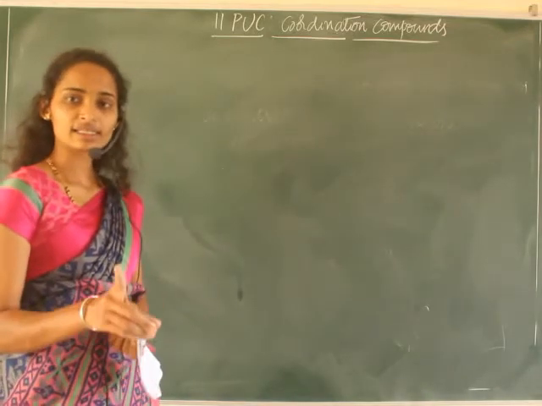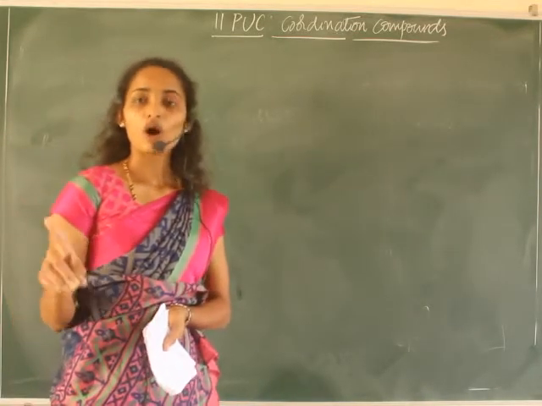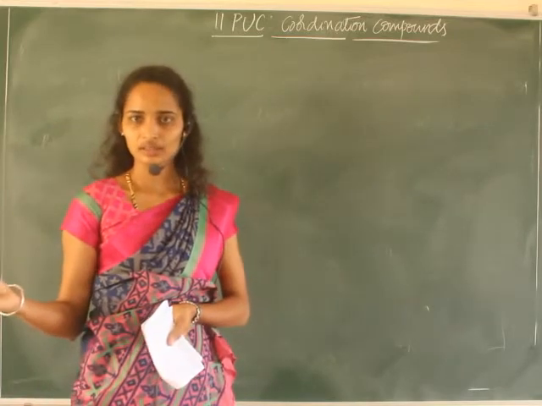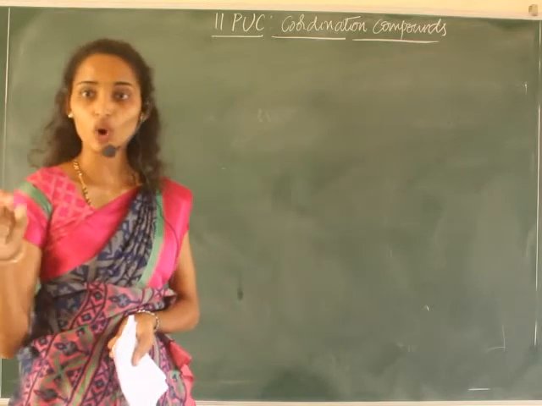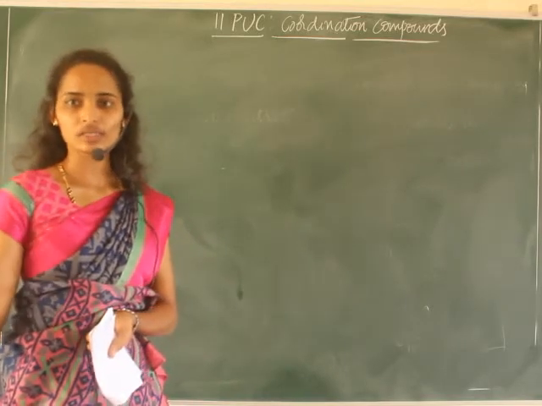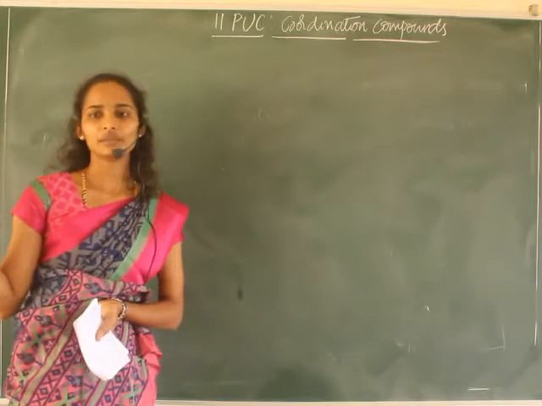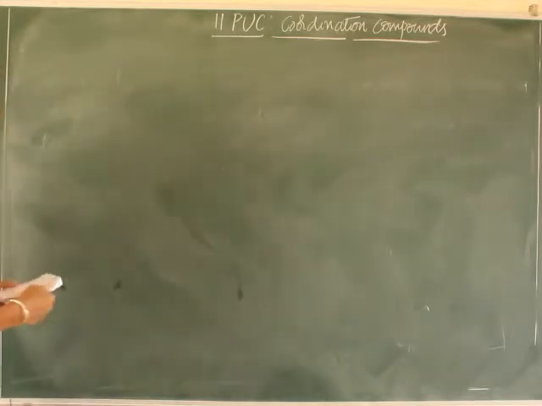If that crystalline salt on ionization gives two or more simple ions, it is called a double salt.